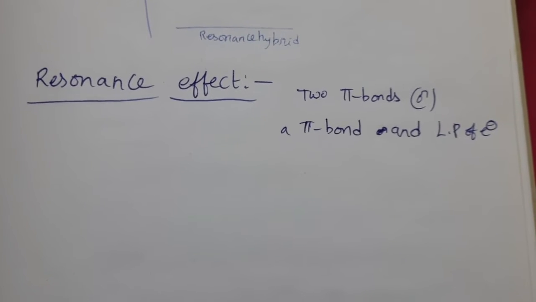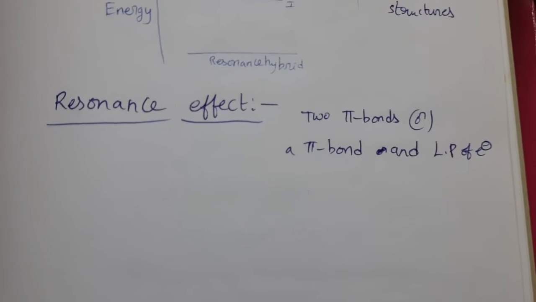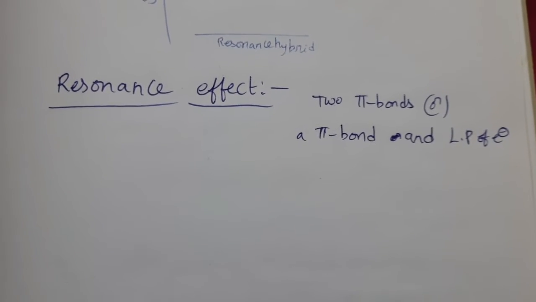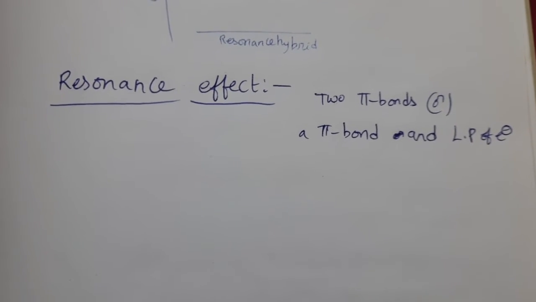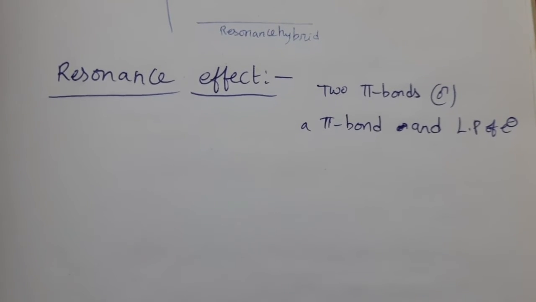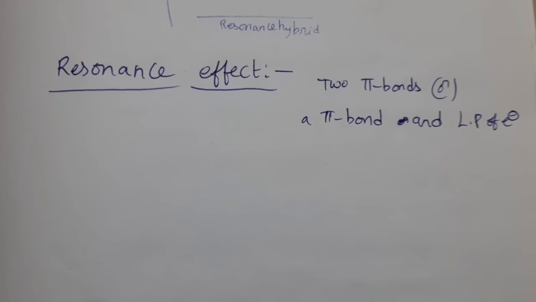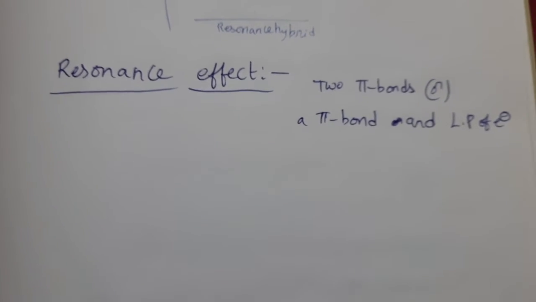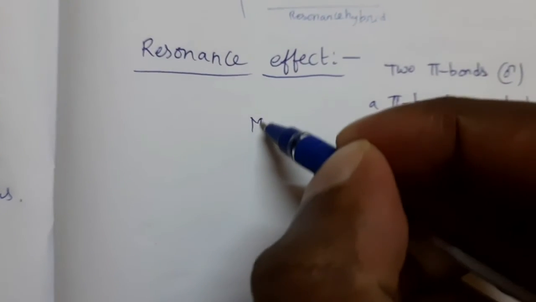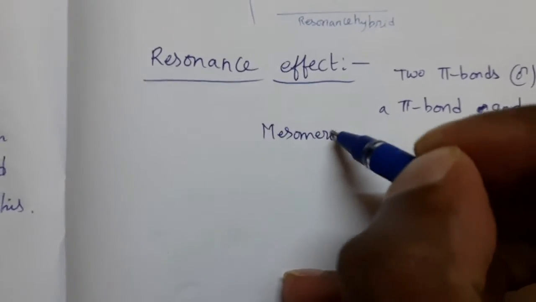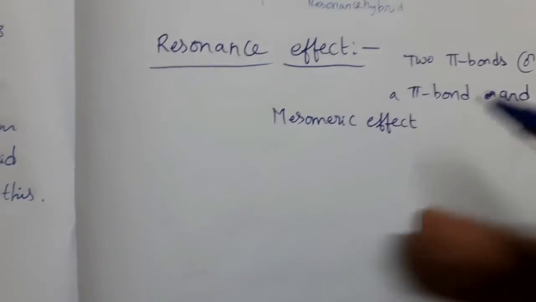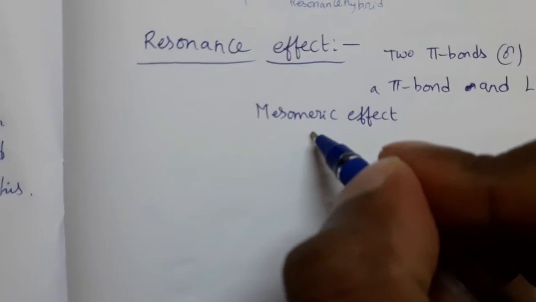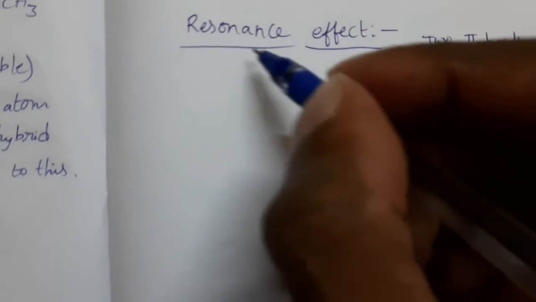Listen once again. Polarity produced in a molecule by the interaction of two pi bonds or interaction between a pi bond and a lone pair of electrons present on an atom or group in a conjugated system is called resonance effect. This resonance effect is also called mesomeric effect. But a small difference is there between mesomeric effect and resonance effect.